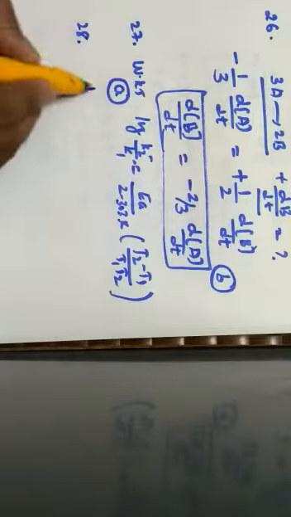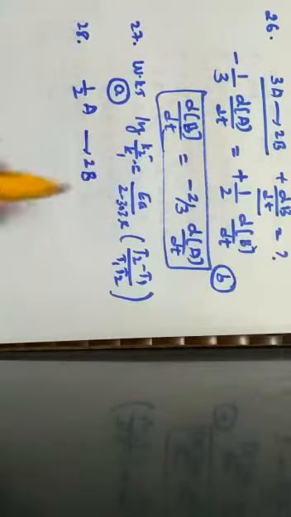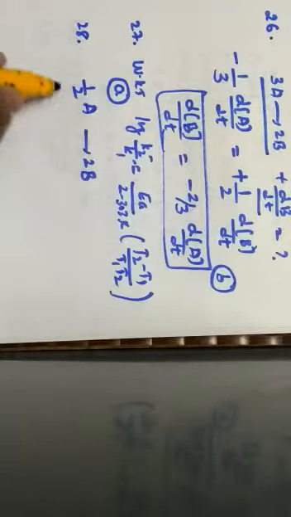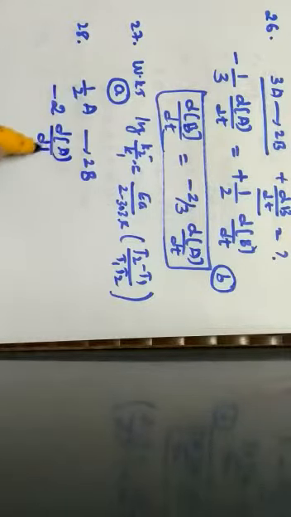Next one, question number 28. For a reaction, they have given half A gives rise to 2B. The rate of disappearance of A is related to the rate of appearance of B by the expression. Let us rewrite this. Since the concentration of the reactant decreases, I can write it as minus 1 divided by 1 by 2, which is minus 2 into dA divided by dt.